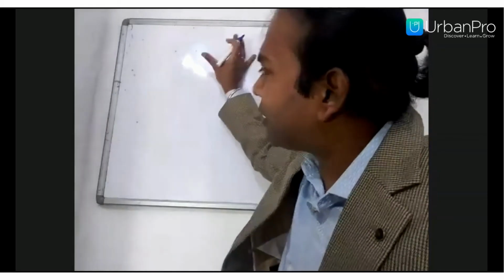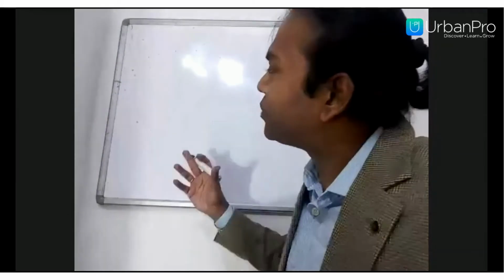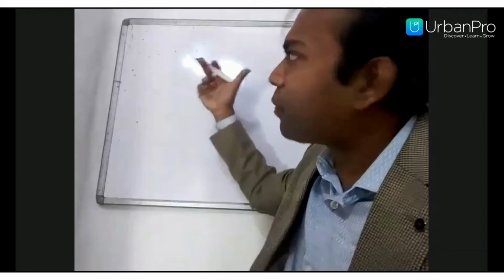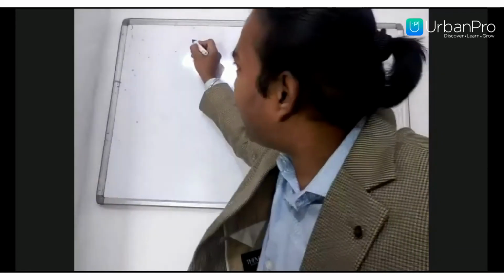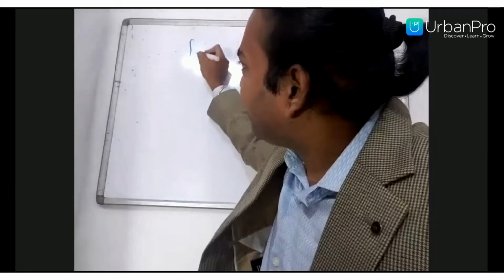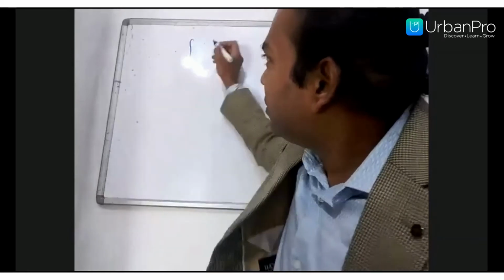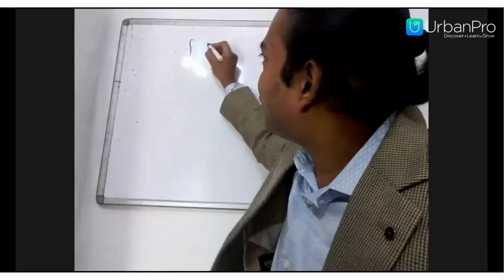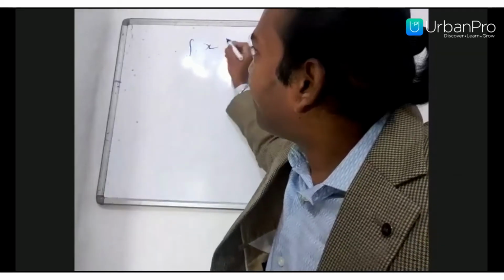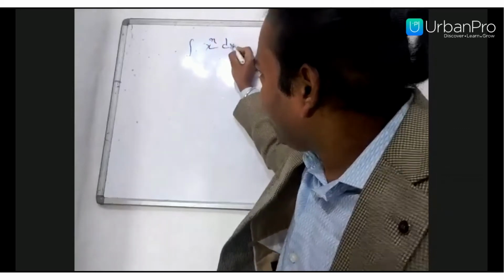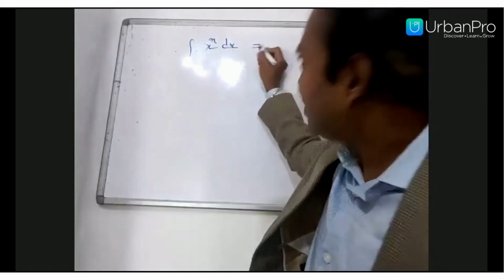I'm going to take some selected problems of integration. In those problems, first of all, I want to clear up some integration formulas. I know you will be familiar with them, but I'm going to take them one by one.